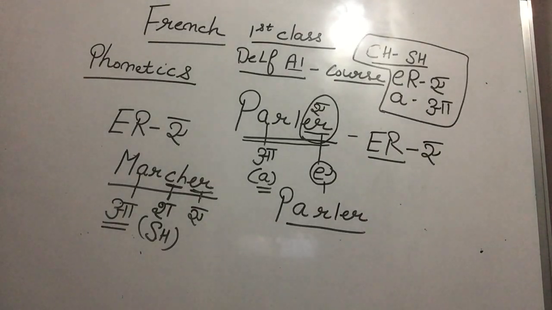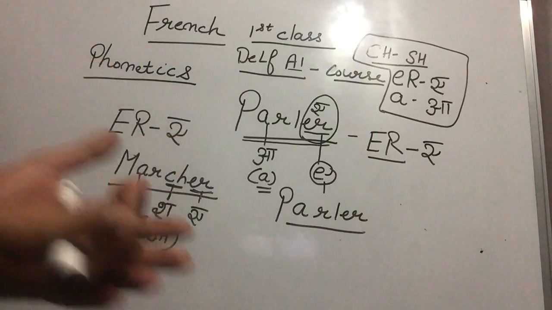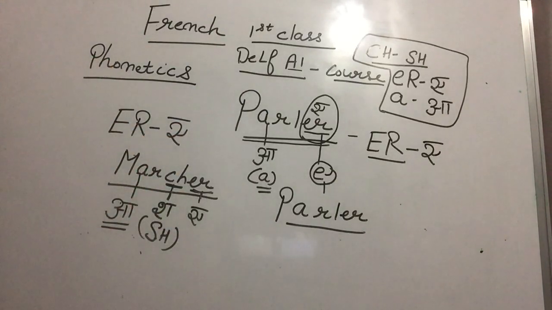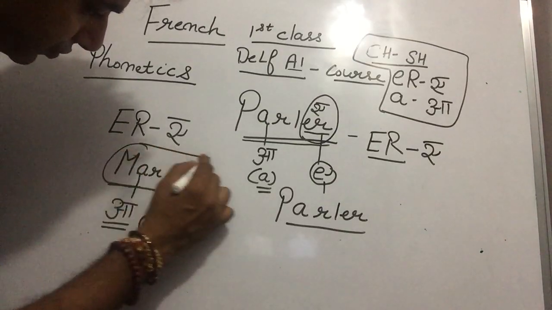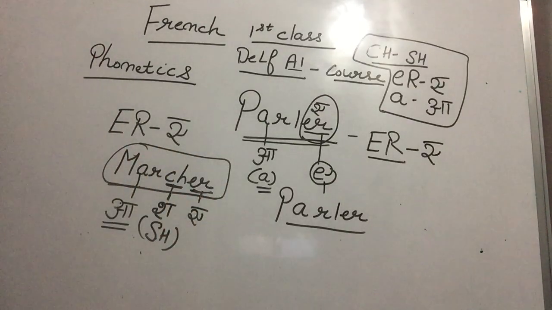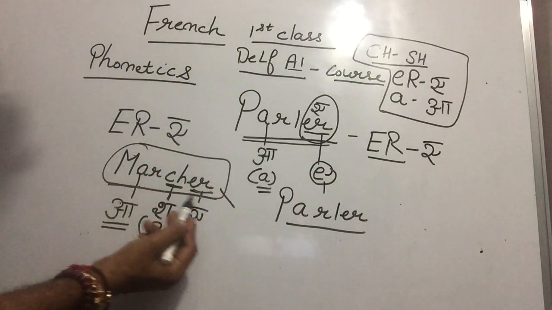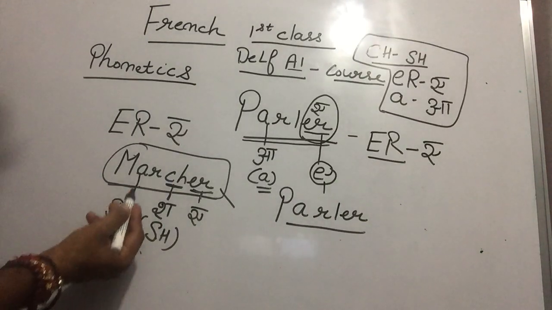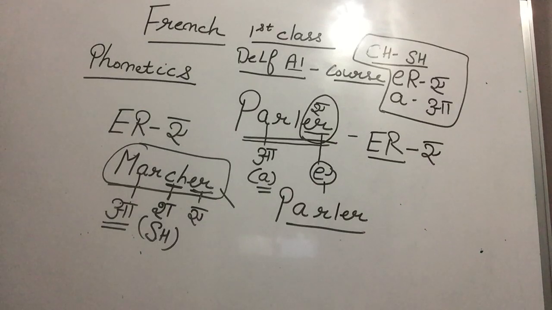Because the moment we enroll in the language, first we have to learn how to read the language. Is it clear, Paji? Yes, sir. So, what is this, Paji? How can we pronounce this? Marche. Why marche, Paji? Because A sound is A, CH sound is sh, and ER sound is A. That we call marche. Is it clear to you, Paji?